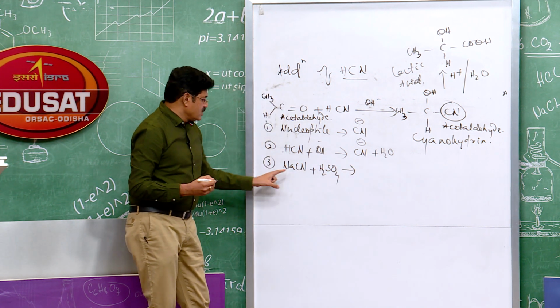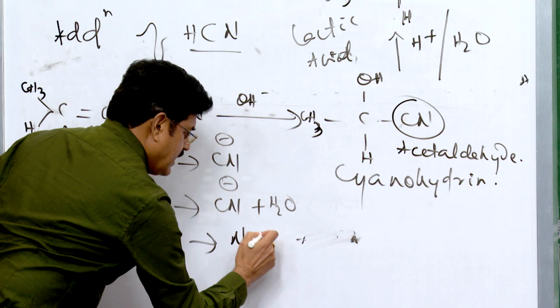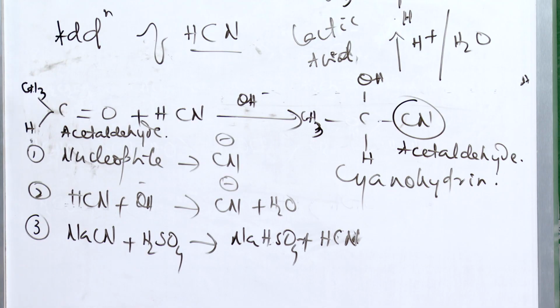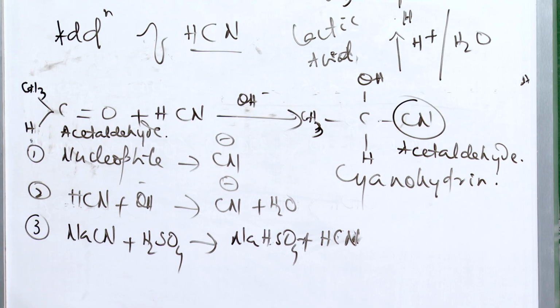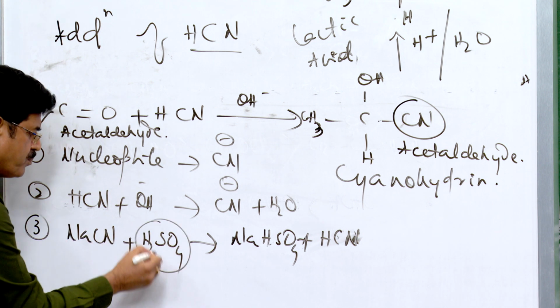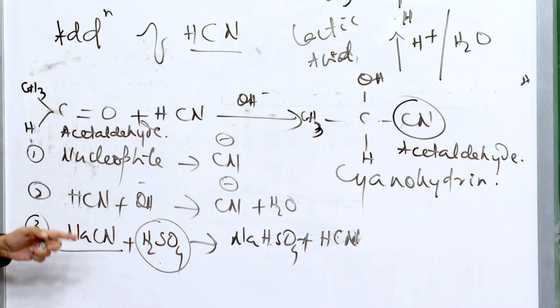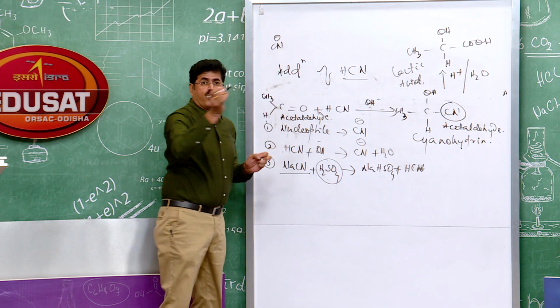In solution, sodium cyanide reacts with H2SO4 to give NaHSO4 plus HCN. So that hydrogen cyanide is used for the addition to the carbonyl group. When this reaction takes place, the amount of H2SO4 should be lesser compared to NaCN. I repeat, the amount of H2SO4 should be lesser compared to NaCN. There must be an excess of CN minus ion.